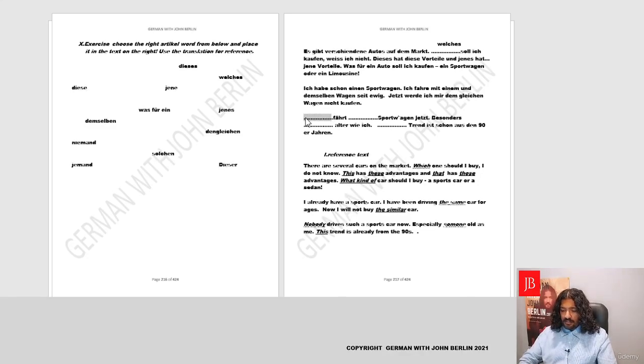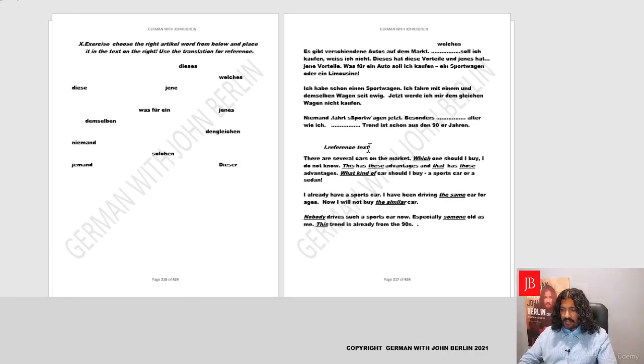Now, no one drives such a car. So who drives? Niemand, nominative. Fährt. Now, what is the article word? It's solch. What do they drive? Basically accusative, and Wagen is masculine, so den, die, das, it's solchen. Okay, niemand fährt solchen Sportwagen jetzt. Very good.